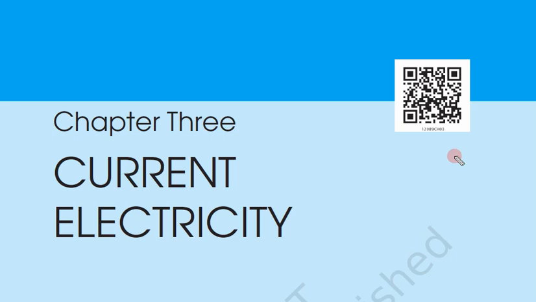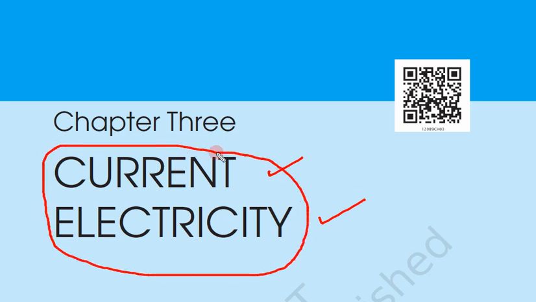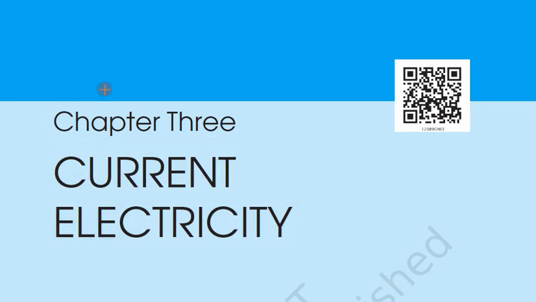So now let us move to chapter 3, which is current electricity. Here there are two words, electricity and current. Let us first understand this word current, that will make us more informed about the current and will help us in understanding this chapter much better. So what is current? When something is flowing with respect to time, that is called current.